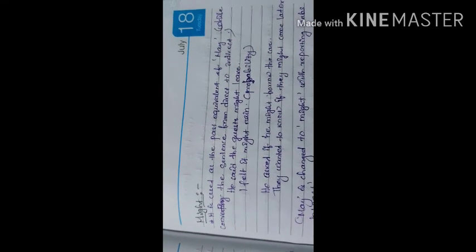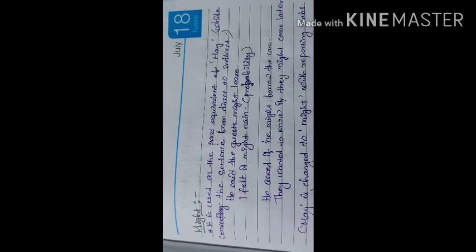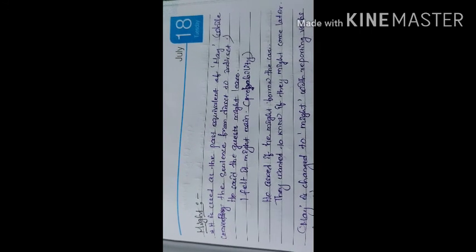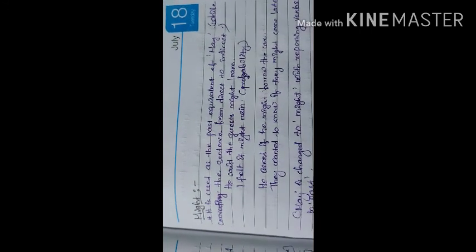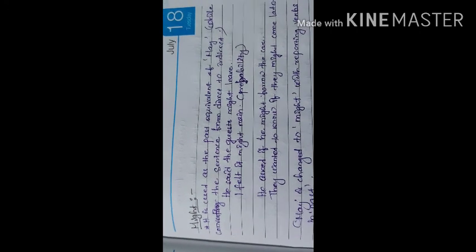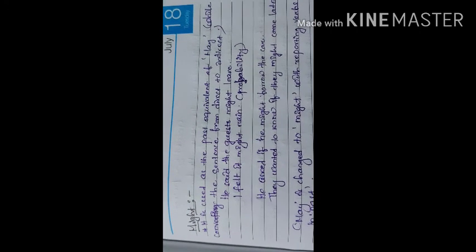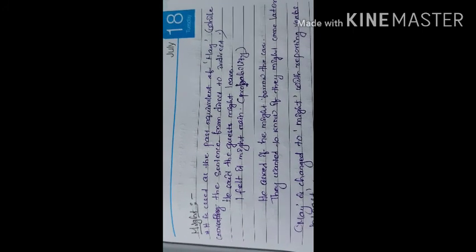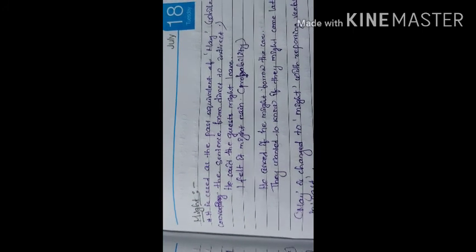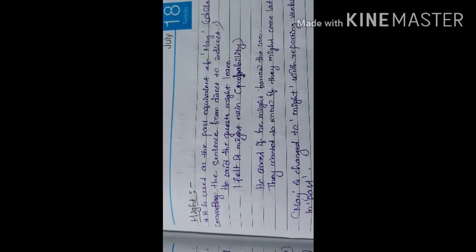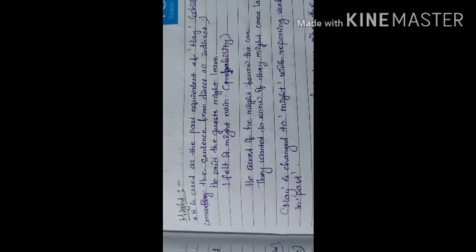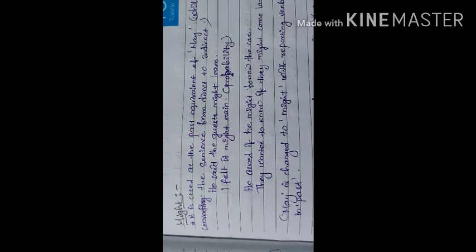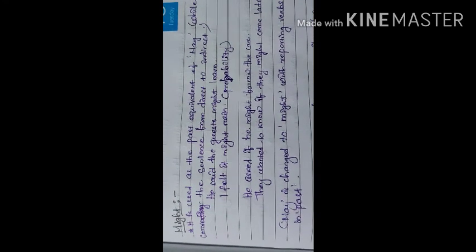Then come to another modal, that is might. Might is used as the past equivalent of may. It is generally considered that might is the past tense or the past form of may. Okay, so in case of indirect speech, we can use might as the past form of may.